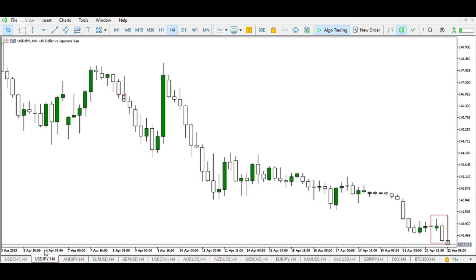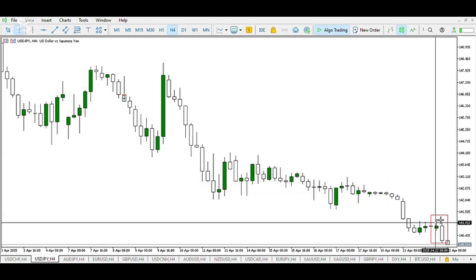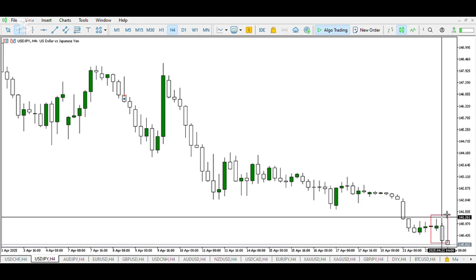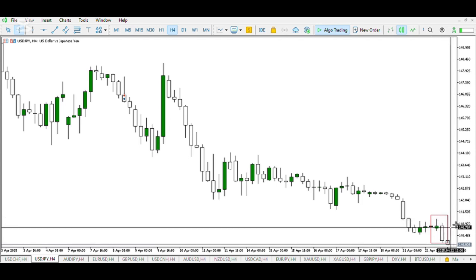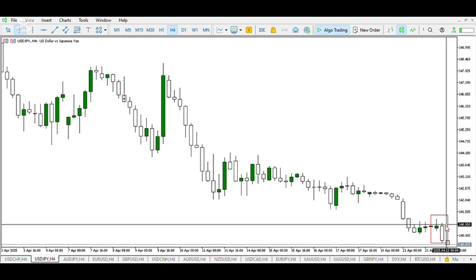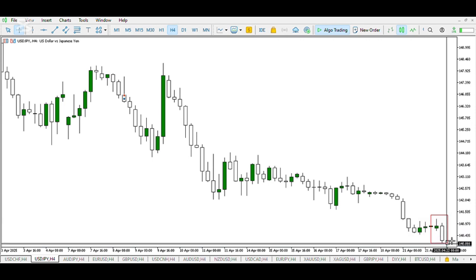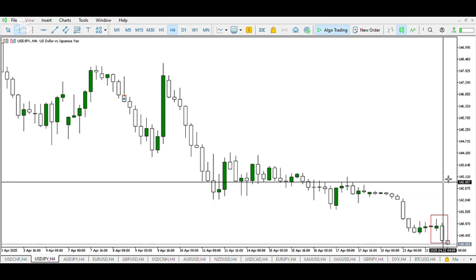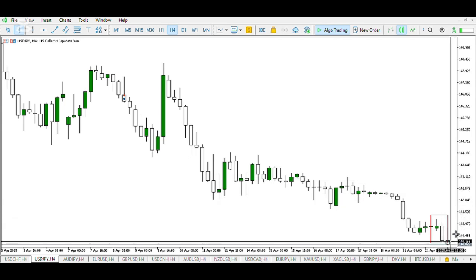On USD JPY, at the opening of the Asian session, we can see buyers attempting to shift dominance, but the sellers push price down. With sellers pushing price down in this formation, we can see an accumulation of sell orders right here. So we expect more manipulation to the downside, inducing more sellers and a distribution up, so that this pair can continue to buy up.